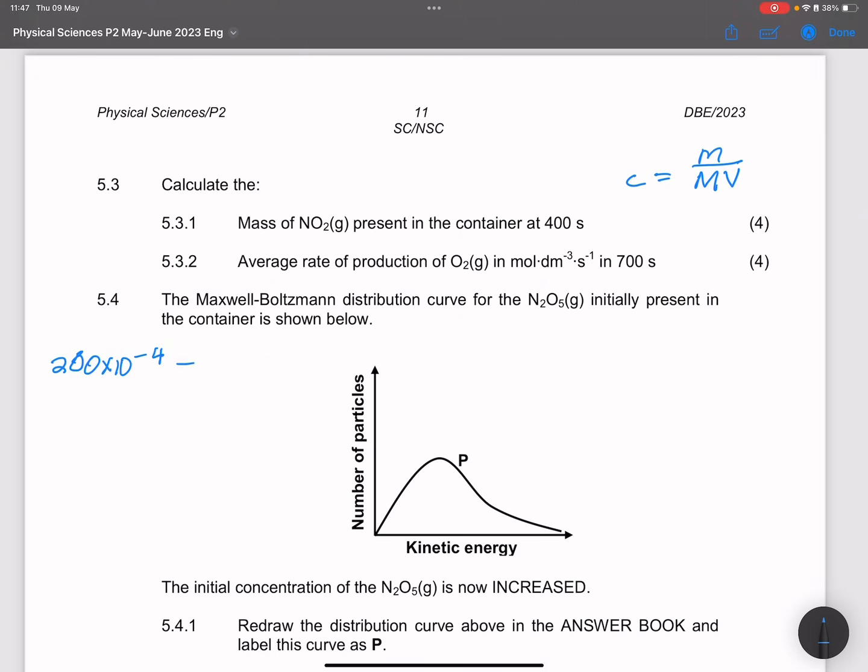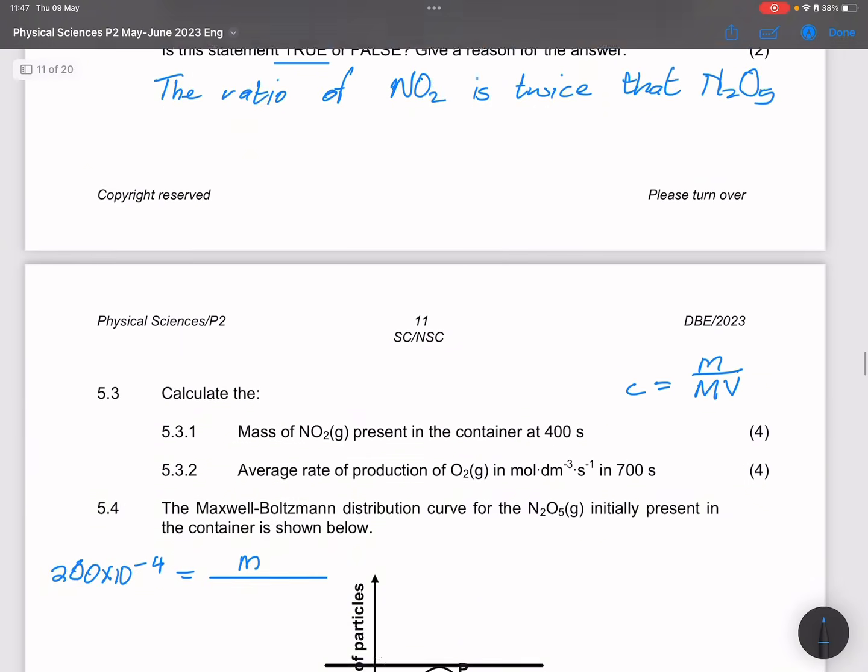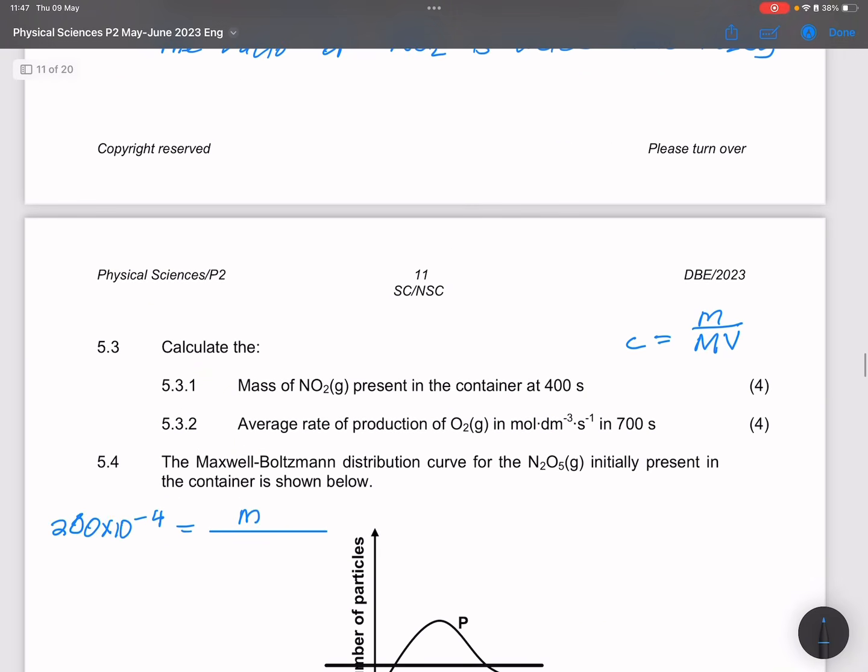We want the mass. Now the molar mass of nitrogen dioxide: nitrogen is 14 on the periodic table, and oxygen is 16, but you've got two oxygens, so that would be 14 plus 32, 16 times 2, which gives 32. So that will be 46.